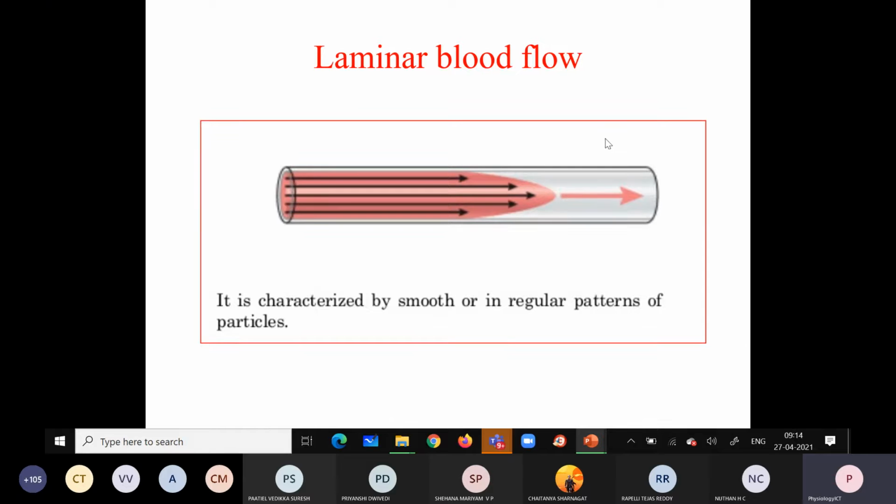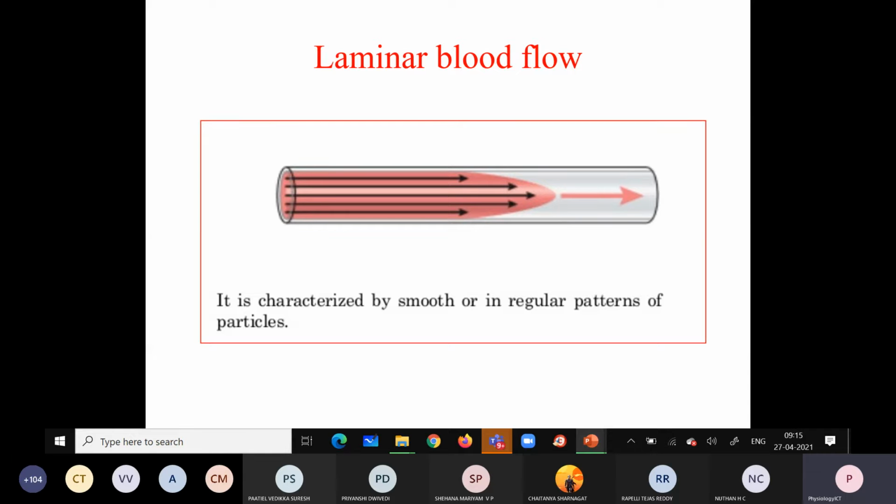When we go beyond a certain velocity, the laminar blood flow will be disturbed, and we will have turbulent blood flow, right? So that certain velocity is called what? That is called the critical velocity. Okay, critical velocity. Hope you are understanding.